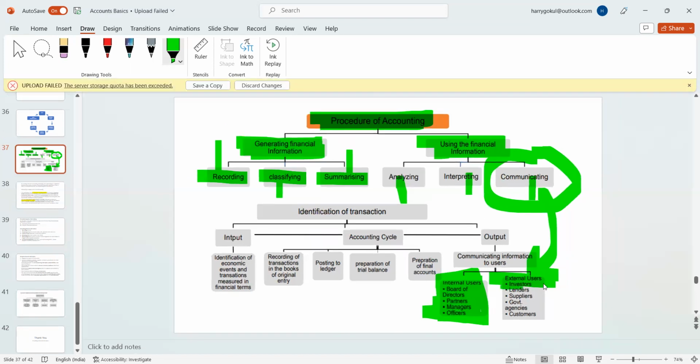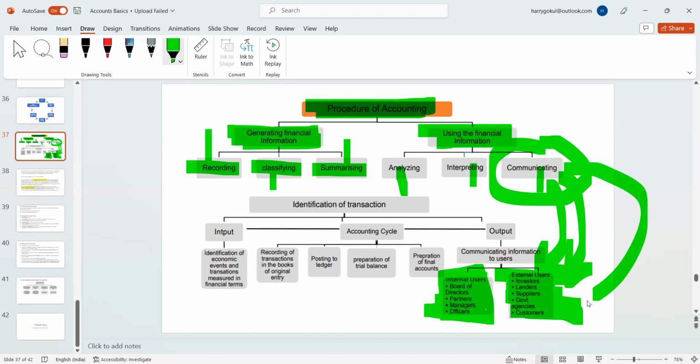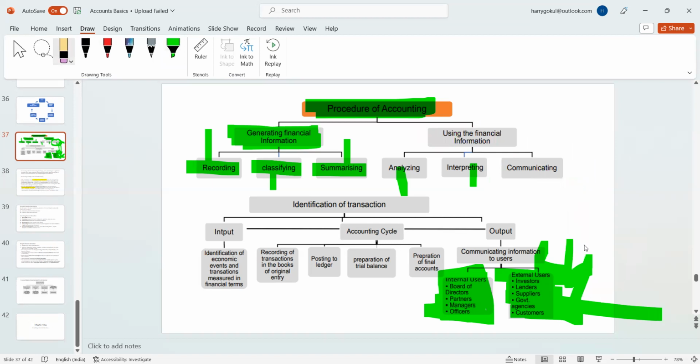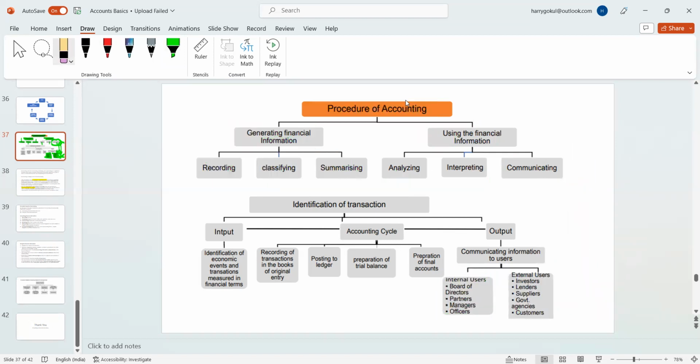Who are external? Investors: I invested in so-and-so organization. Lenders: I gave money to them. Suppliers: I'm supplying goods to them. Government agencies and customers. Government also needs to know what your performance is, how else can it say whether it's legal or illegal? Customers: I'm buying your product, so I need to know whether you will exist in the future or not. Just imagine I'm purchasing something that doesn't exist in the future, then I need to purchase and make it a habit in some cases.